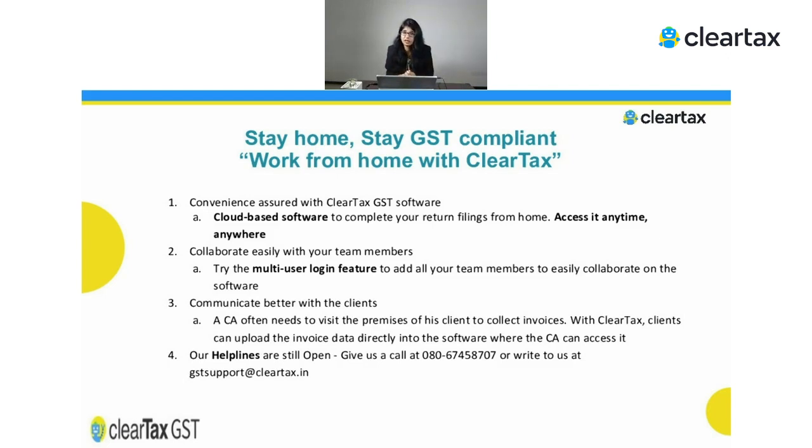You can also prepare 3B, where you give document-level information and ClearTax automatically makes it into a summary which you can file, so that in future if you want to see what information was filed in 3B, you can always check it from there. Along with that, we also have to make sure that whatever you file in 3B matches with GSTR-1, and vice versa. If it's not matching, there is a problem: it means you have reported something extra but paid less. This can also be done through ClearTax, which will make sure that your 3B and 1 are matching.